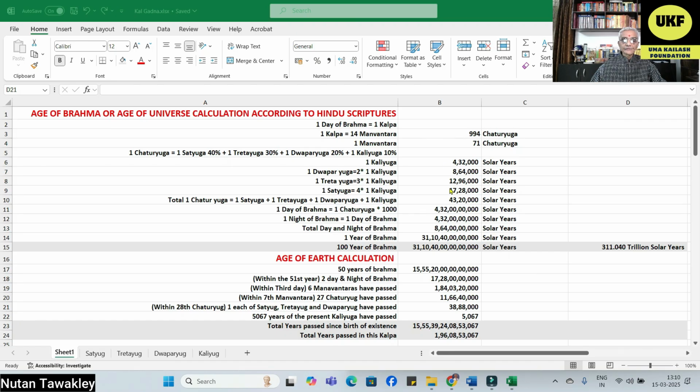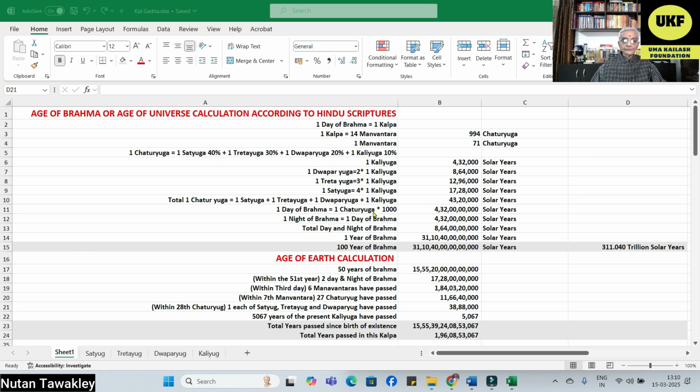If we add these four, then one Chaturyug comes to 43,20,000 solar years.